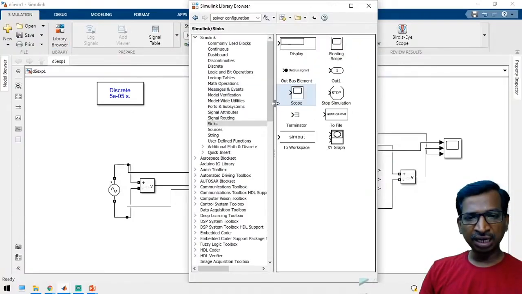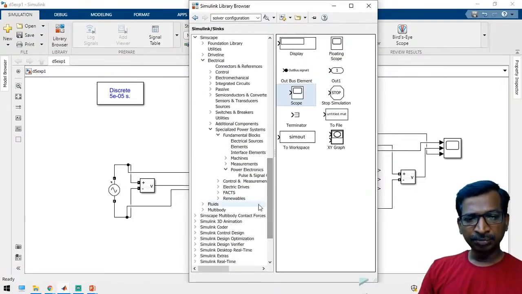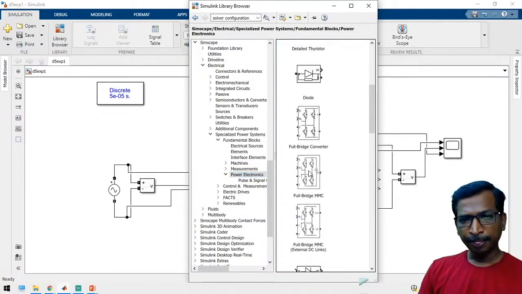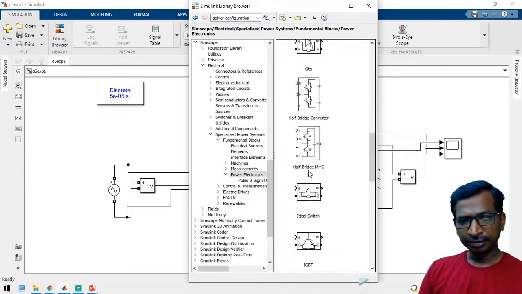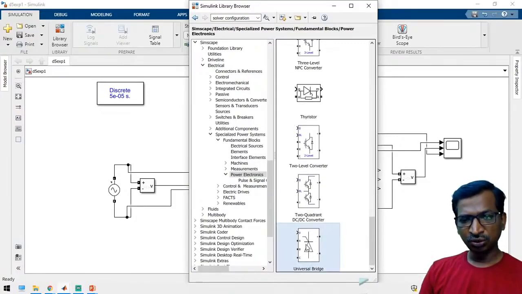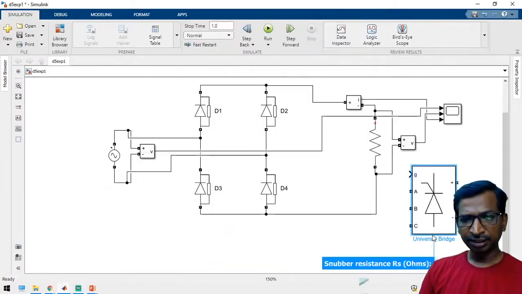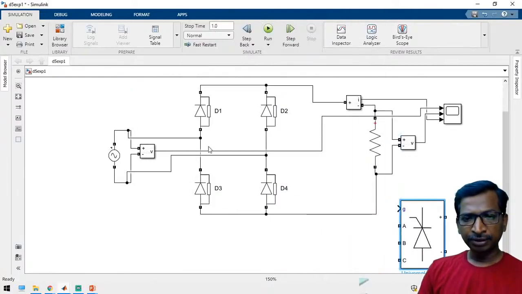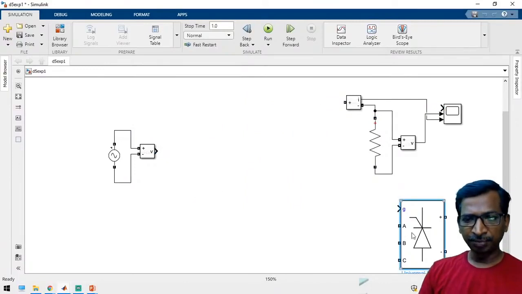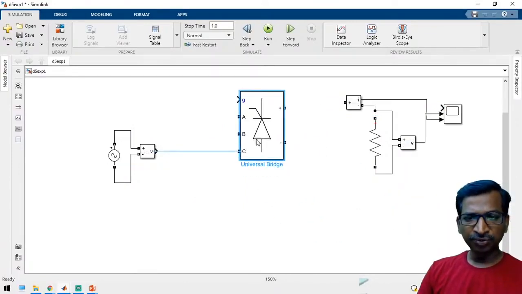Instead of that, you have another option in the power electronics block. Just select the power electronic block and take the universal bridge. Select it, remove all these things and keep it here.